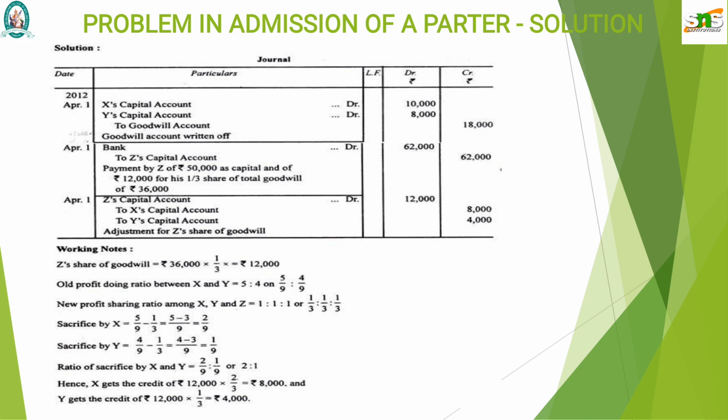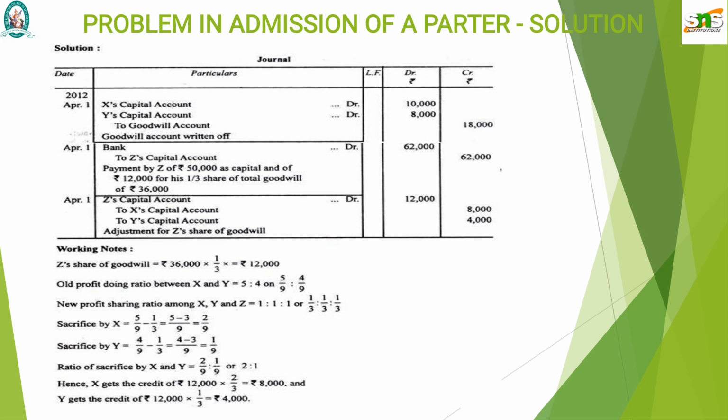Okay, so 2012 April 1st, X capital account debit, Y's capital account debit, to goodwill account. X capital account debit 10,000, Y's capital account debit 8,000, to goodwill account 18,000. This distribution is made on the basis of the old ratio. That is 18,000 into 5 by 9 for X, and 18,000 into 4 by 9 for Y.